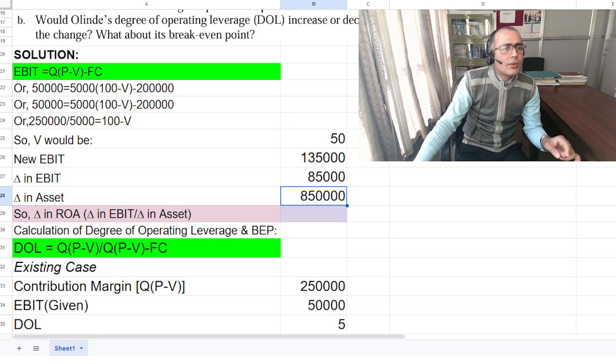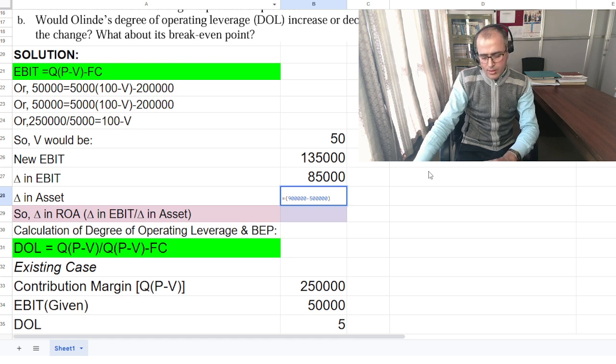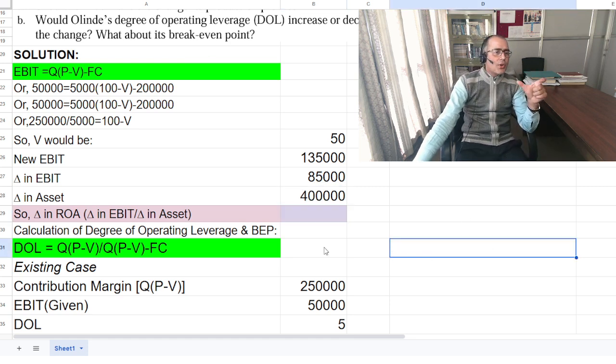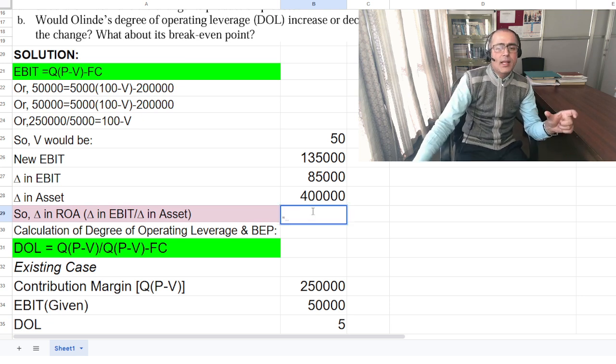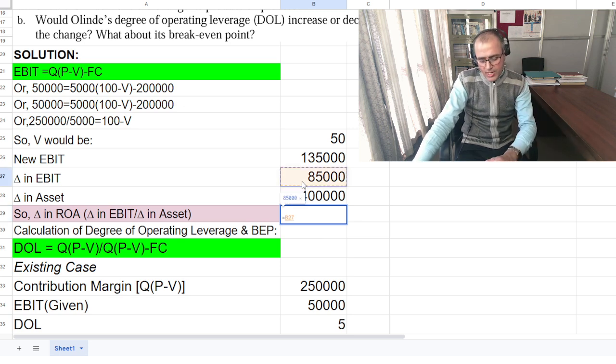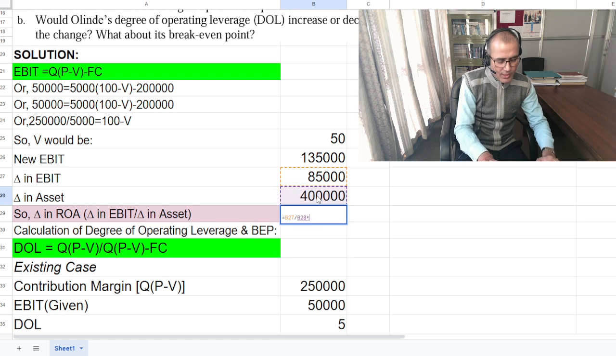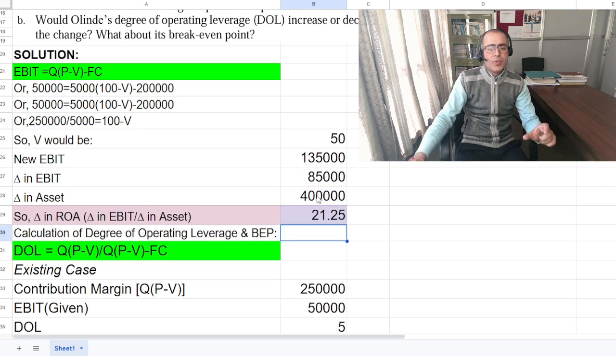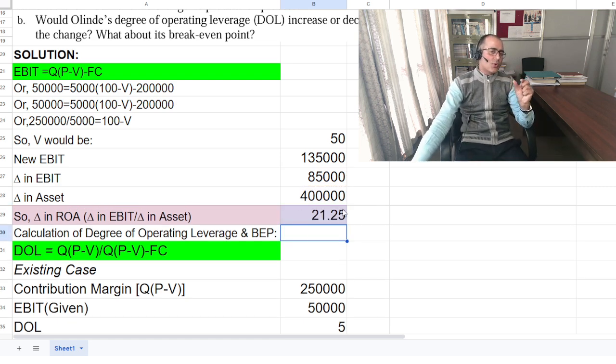This is 5 lakh. Okay, so you would have 4 lakh as your additional assets value. Now this way you could find your expected return on assets. This is simply change in EBIT, as I discussed earlier, divided by this value into 100. So that is why we can say that 21.25% here is our return on assets.